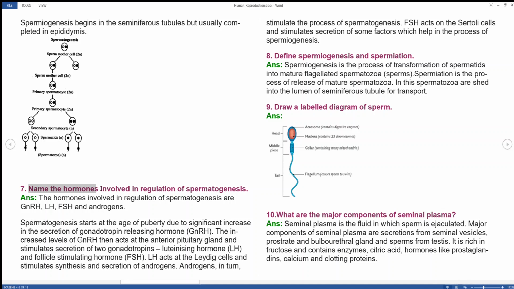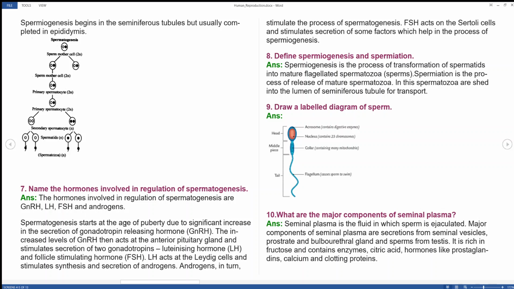Name the hormones involved in regulation of spermatogenesis. The hormones involved in regulation of spermatogenesis are GnRH, gonadotropin releasing hormone, luteinizing hormone, follicle stimulating hormone, and androgens.